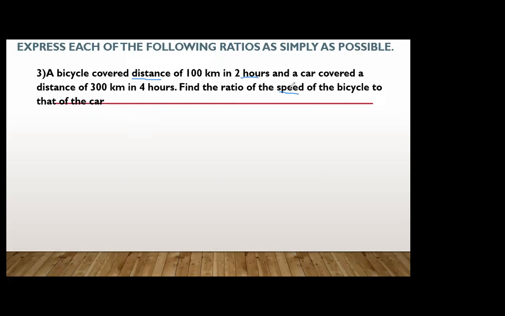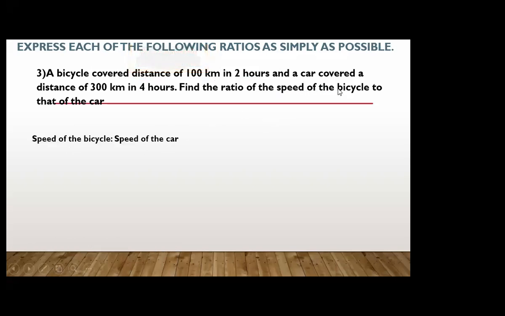So how can we find the speed? We know that speed is equal to distance upon time. Speed is equal to distance upon time. So for the speed of the bicycle I can write distance upon time, speed of the bicycle ratio speed of the car.